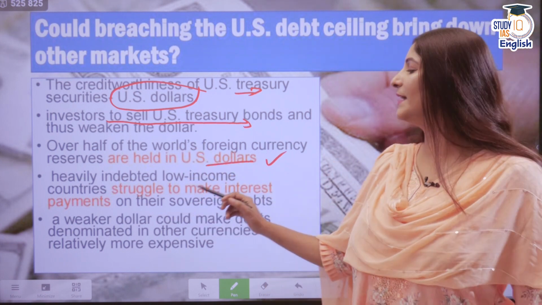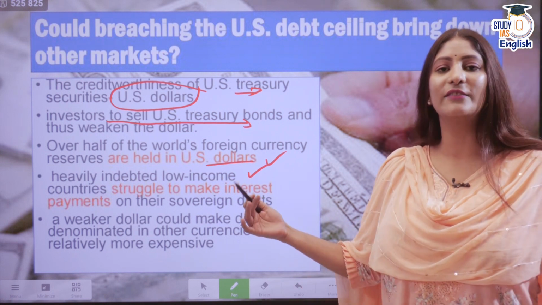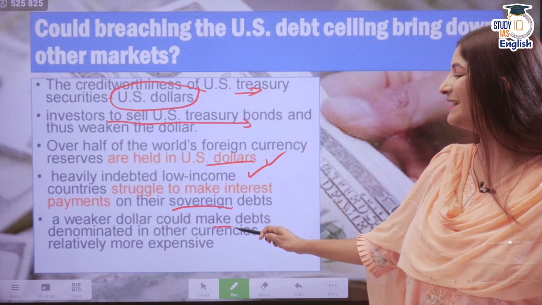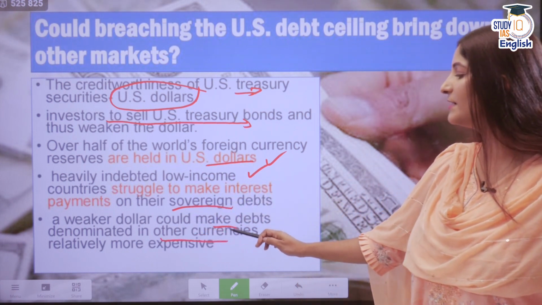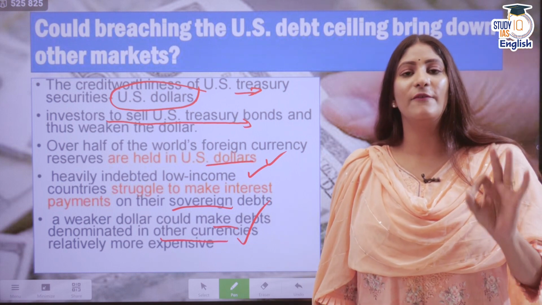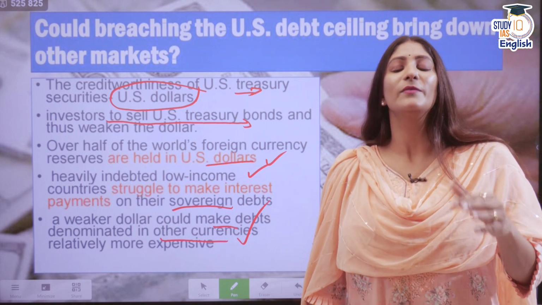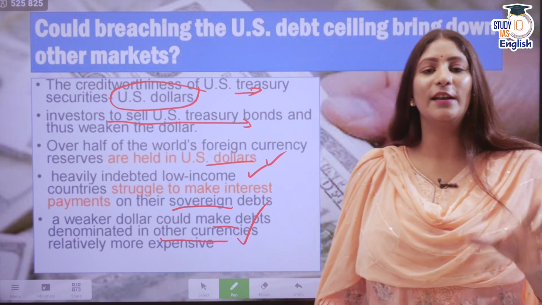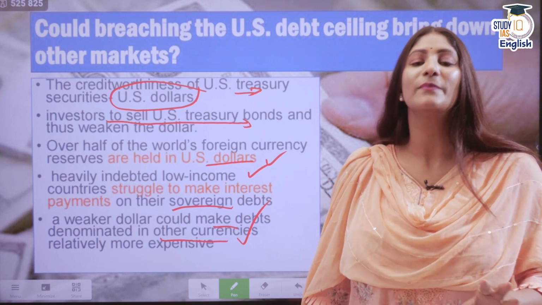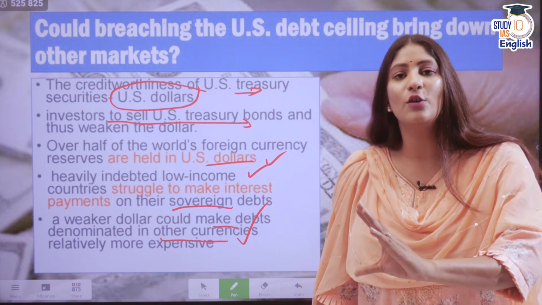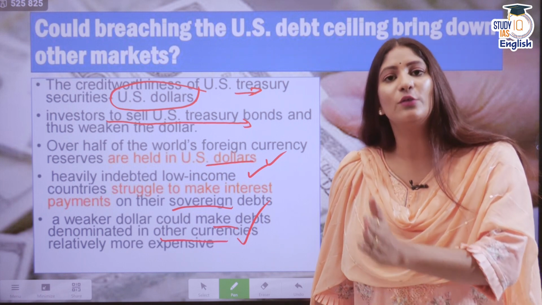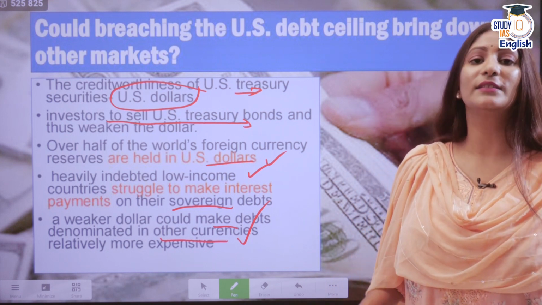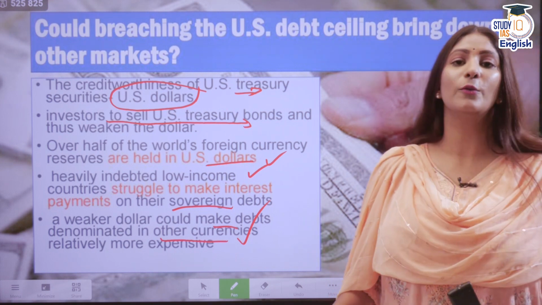This could hurt heavily indebted low-income countries that are already struggling to pay their debt. On their sovereign debts, a weaker dollar could make debts denominated in other currencies relatively more expensive. And almost every developing country right now has its reserves in dollars. They're paying back in dollars. So if the value of the dollar gets hurt, their own loans, which are denominated in dollars, as compared to their currency, the value of it will also be impacted. So this will become an issue even for the rupee as well.